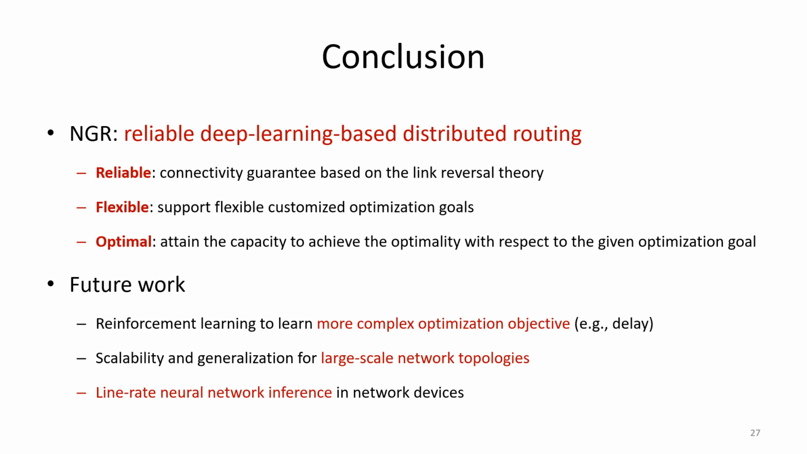To summarize, NGR is a reliable deep learning-based distributed routing solution. It is reliable because it provides the connectivity guarantee based on the link reversal theory. It is flexible because it uses deep learning to support flexible, customized optimization goals. It is optimal because it can attain the optimality capacity with respect to the given optimization goal.